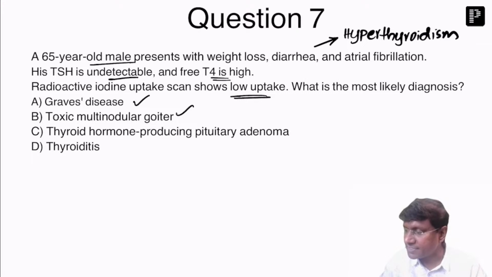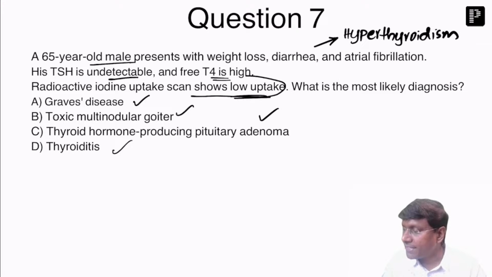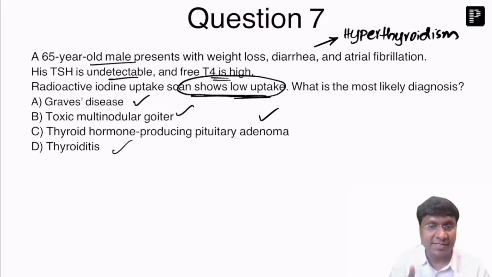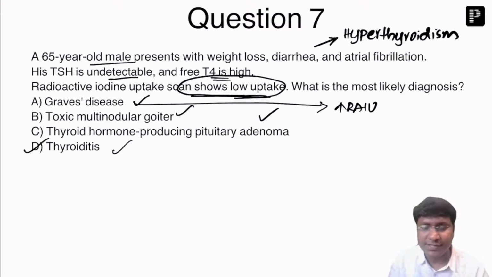Graves is hyper, toxic multinodular goiter is also hyper, pituitary adenoma producing excess amount of TSH is also hyper, thyroiditis is also hyper. But what is the point here? There is low radioactive iodine uptake. So what is the answer here? That is in thyroiditis. Because in Graves, you will have increased radioactive iodine uptake, whereas in thyroiditis, you will have low radioactive iodine uptake. Right? So the answer is thyroiditis. Okay. Next question.